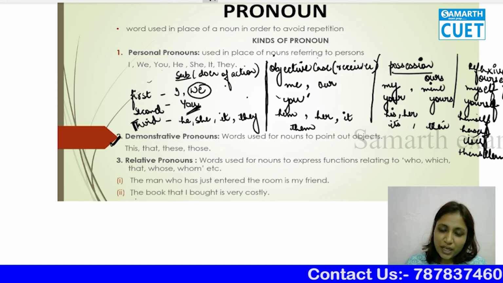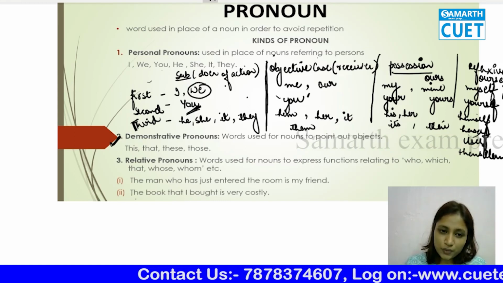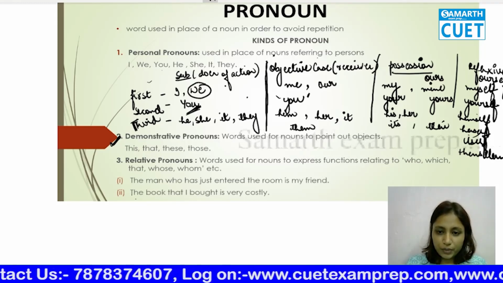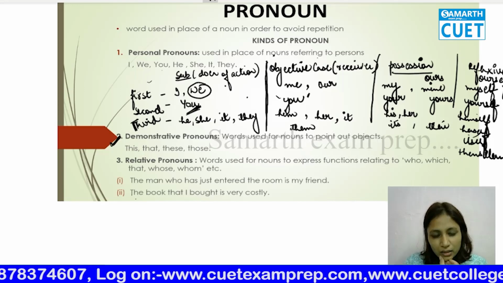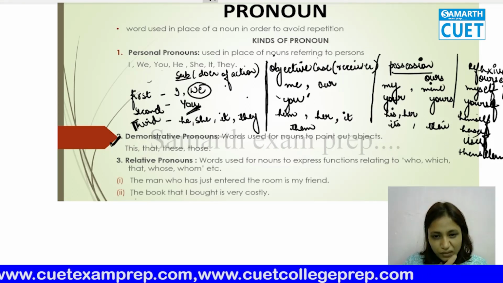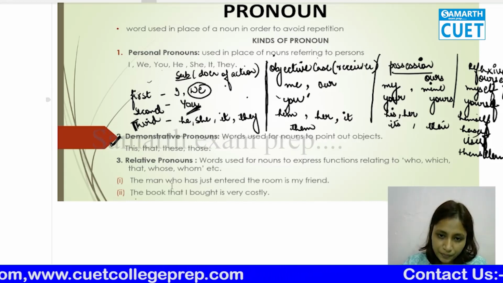So that becomes reflexive. So for first person all the forms, for second person all the forms of pronoun, for third person all the pronouns: he, she, it becomes it only.